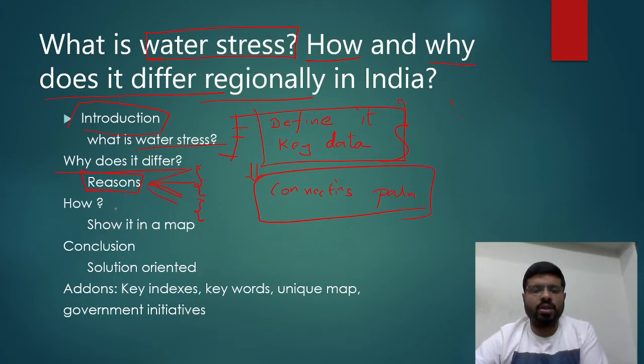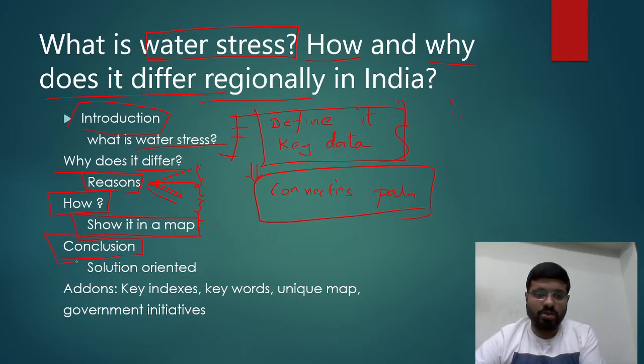Next, how does it differ? That is about the areas. You can take 2-3 examples. You can discuss the Himalayas, the Western Ghats, coastal plains, plateaus, the great northern plains, and give the reasons why there is water stress in those regions, like the pockets of Bundelkhand, the rain shadow regions, the drought prone regions. You can show it that way, or else you can also show it in a map, which I'll be discussing. Then give a conclusion.